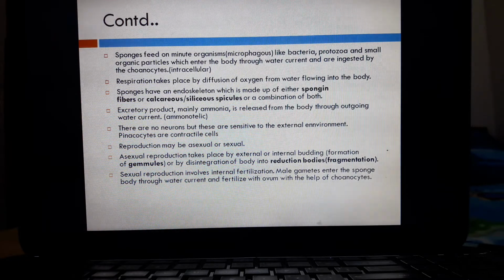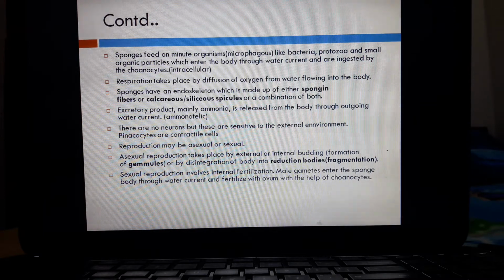Sexual reproduction in case of sponges takes place by the formation of gametes. These poriferans are hermaphrodite. Hermaphrodite means those organisms in which both the sex organs, male and female, are present in a single individual.